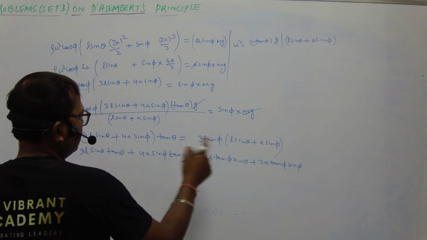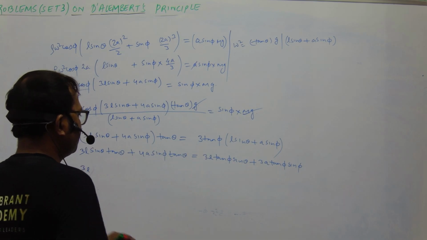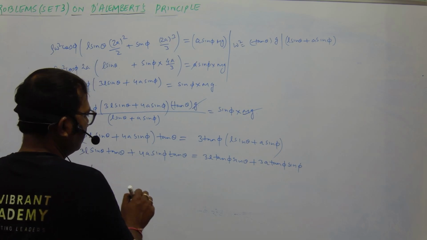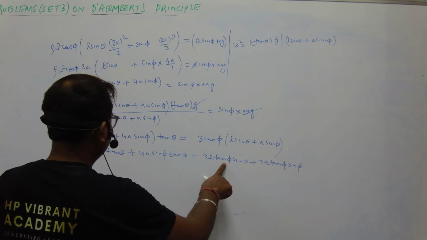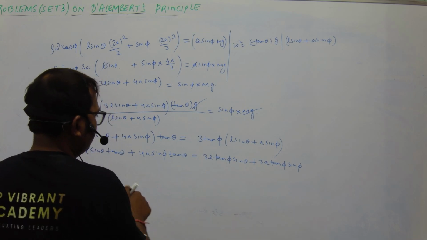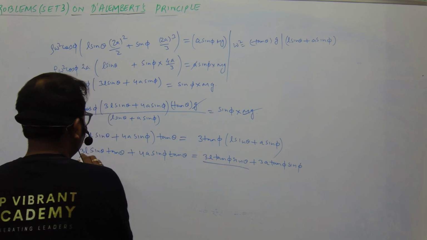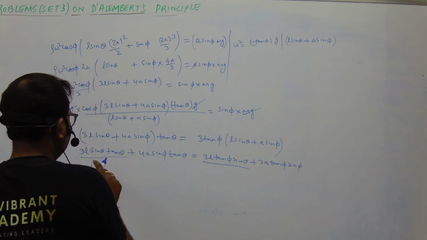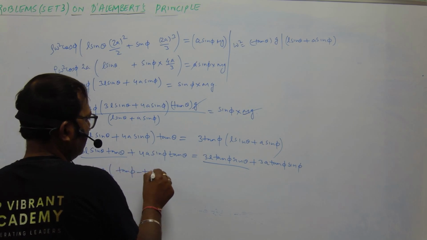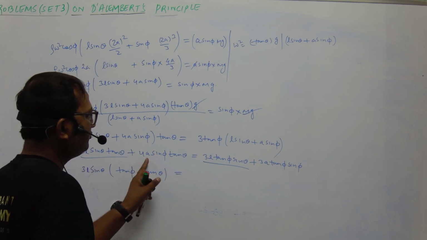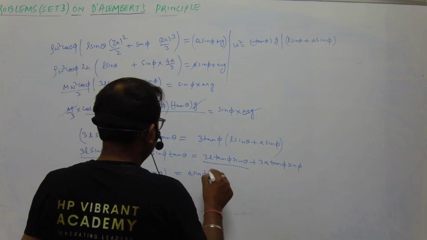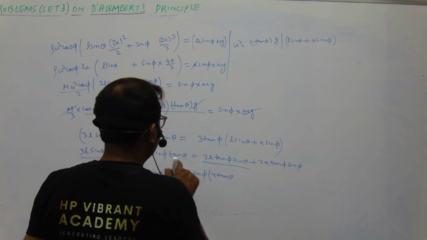So we can take this term to the other side. This is equal to 3L sin theta into (tan phi minus tan theta), and from here we can take out a sin phi. So we have a sin phi into (4 tan theta